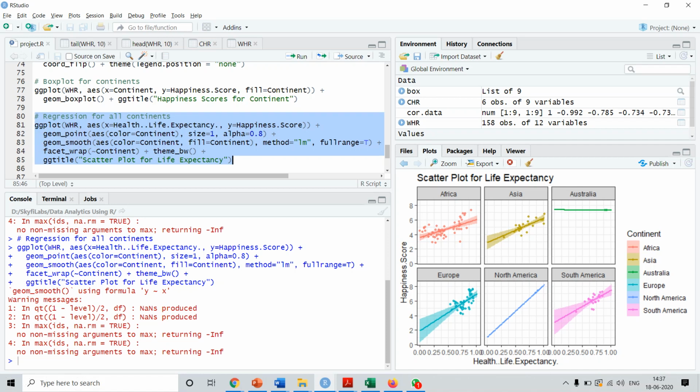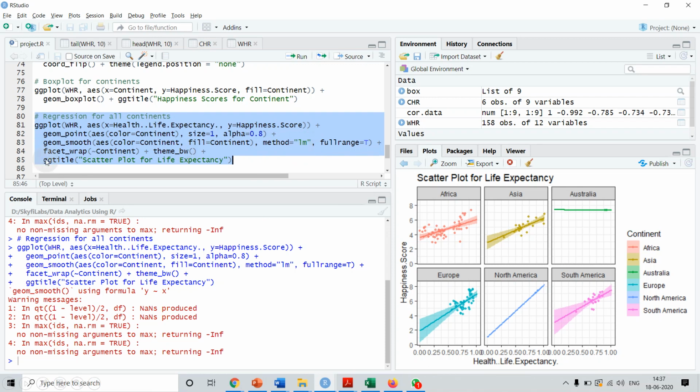Coloring we want to do based on the continent. So all the points within the continent should have the same color. Size we are specifying 1, and alpha we are specifying for opacity, meaning how transparent this should be. We are giving the value 0.8 for this. Now we also want to use the statistical method geom_smooth to draw the regression line. So we are specifying the regression method as lm, linear regression, linear method. Linear method we want to use for the regression.